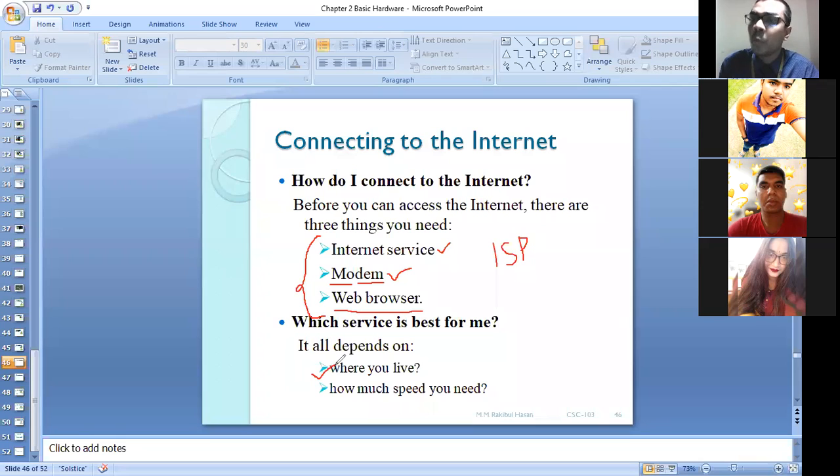Sometimes you use mobile data. Now you might ask me, sir, which one is better? Grameenphone, Banglalink, or Teletalk? It depends on the area where you live. And the second point is how much speed you need. There are different packages, like 1 Mbps package, 2 Mbps package, or even 10 Mbps package.